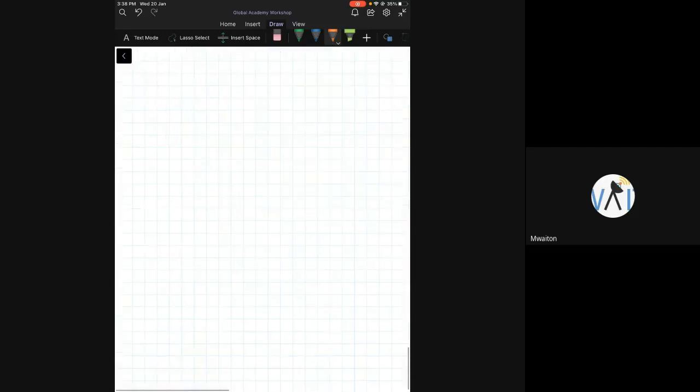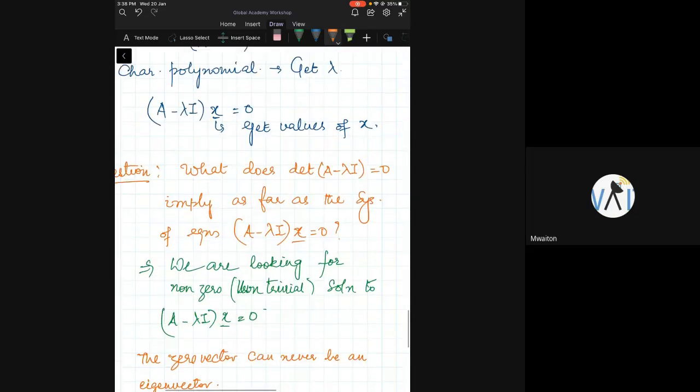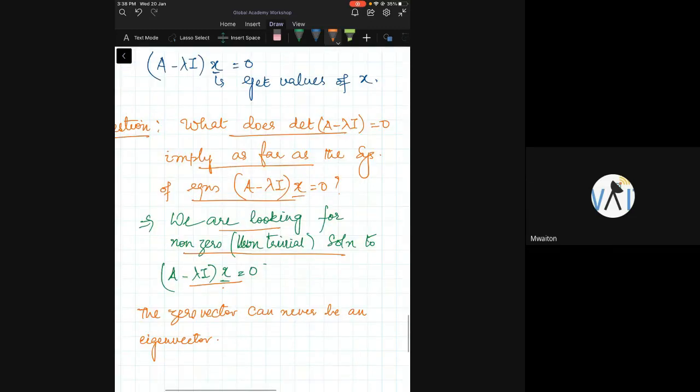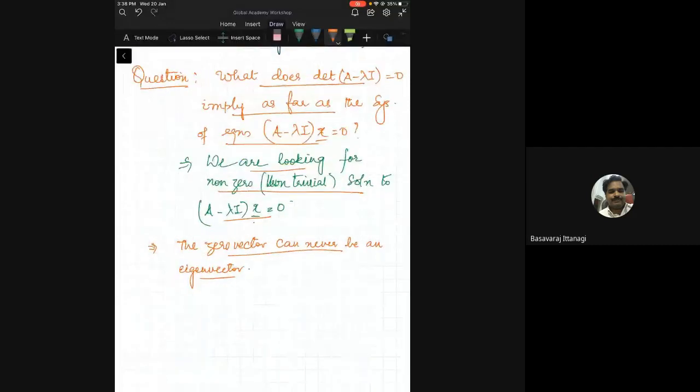That is exactly why I raised this question. What does this imply as far as this system of equations is concerned? This means we are looking for a non-zero solution to Ax equal to 0. Is this clear? Therefore, the 0 vector can never be an eigenvector. Is this okay? Is everybody getting this? Okay, this is all fine. I have found out all these things.